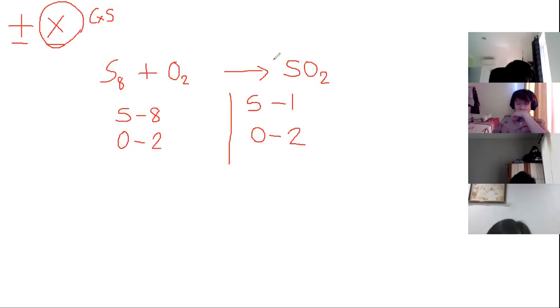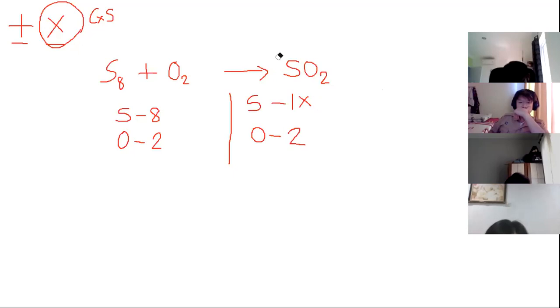If we put 7, 7 multiplied by 1 is still 7, right? So therefore, cannot. This 7 is not the correct answer.